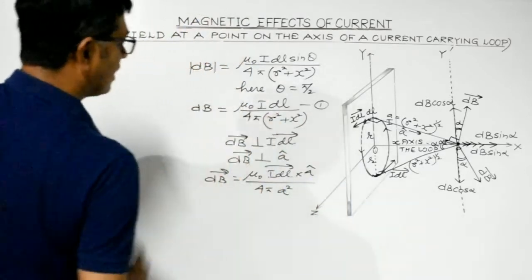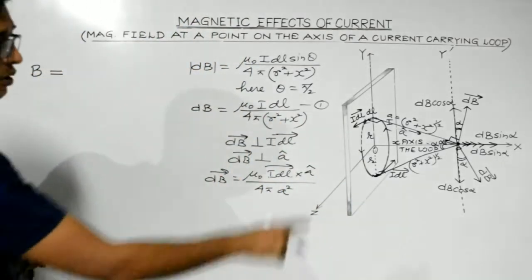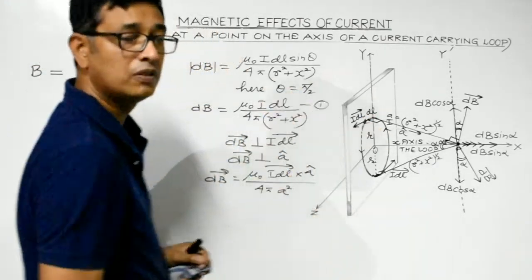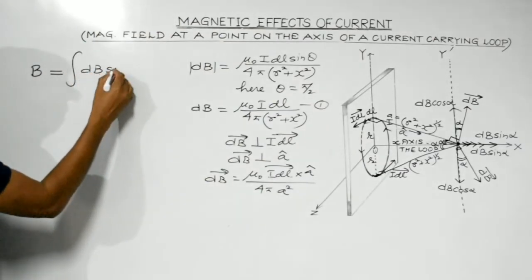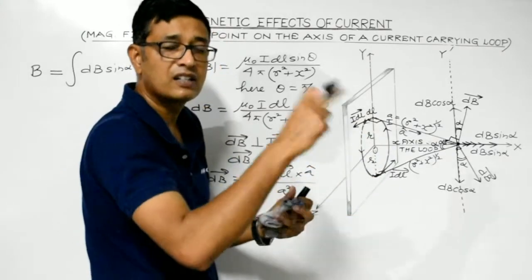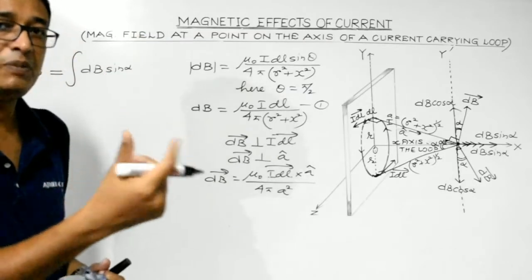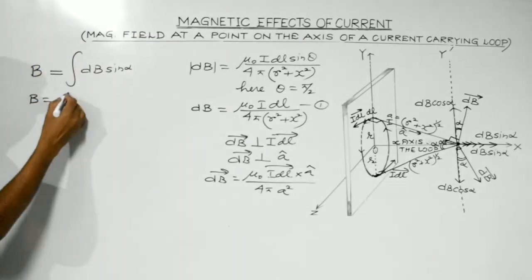So the net magnetic field at a point on the axis, which is point P, due to this current carrying loop, is given by the integration of dB sin alpha. There are not just these two elementary portions, there are infinite elementary portions. So we need to represent it by the integration of dB sin alpha, right? So let's substitute the value and solve it.